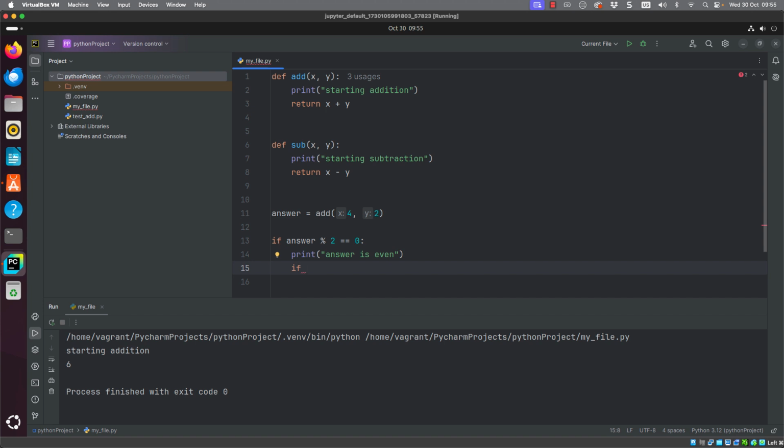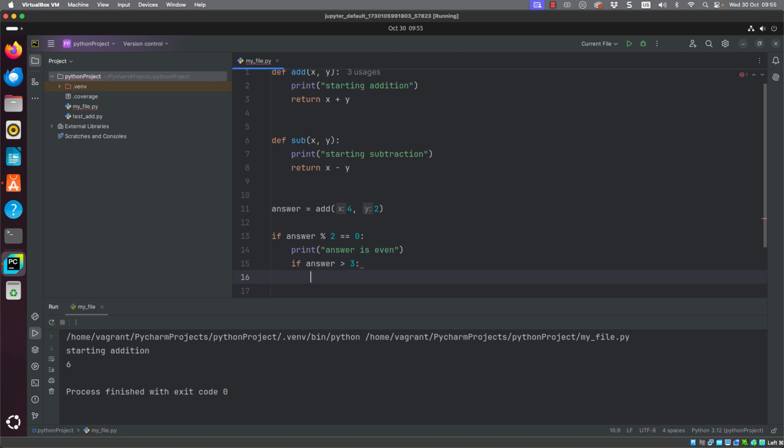We can then further start indentation. So I can have an if statement that's level with my print function, and I can test then to see if the answer is greater than a specific number. I don't know what we're going to put in here, but maybe if I put in 3, I can then start on my block of code.